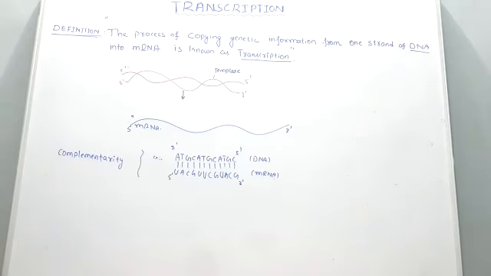In prokaryotes, it occurs in the cytoplasm of the cell. And in eukaryotes, transcription takes place within the nucleus. Then, let us know why both DNA strands are not copied.